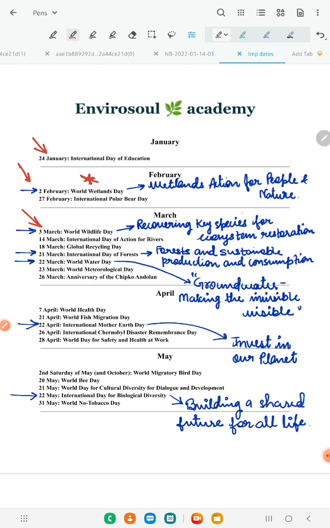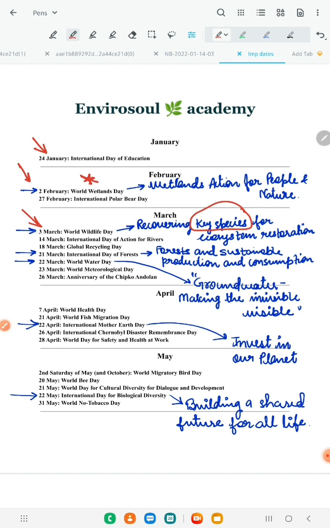Now you know about key species. Key species are those species on which our ecosystems are highly dependent. They maintain our ecosystem. So it is very important to recover these key species to maintain them. So this date is also important. It is 3rd March, World Wildlife Day.